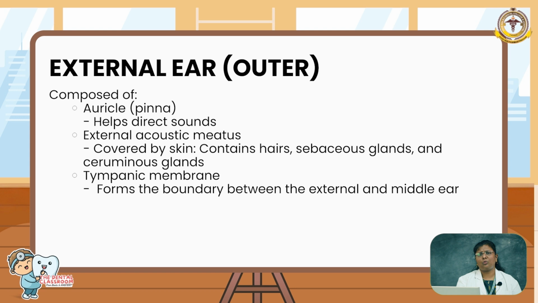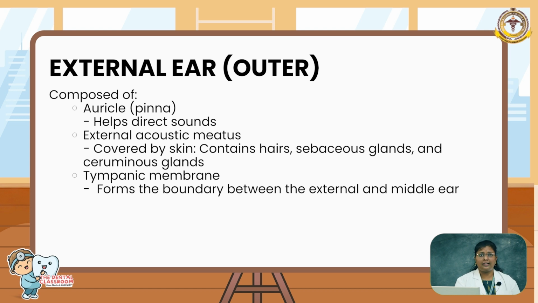The external ear has 3 parts: the auricle, also known as the pinna, and the external acoustic meatus, also known as the external auditory canal, and it ends with the tympanic membrane. The auricle or pinna helps in collecting the sound and directs the sound waves towards the external auditory canal. The external auditory canal helps the sound to pass towards the tympanic membrane, and whenever sound waves pass to the tympanic membrane, it gets vibrated.